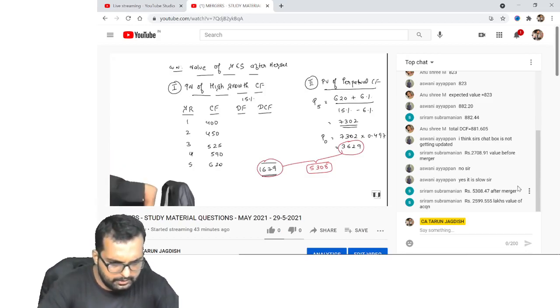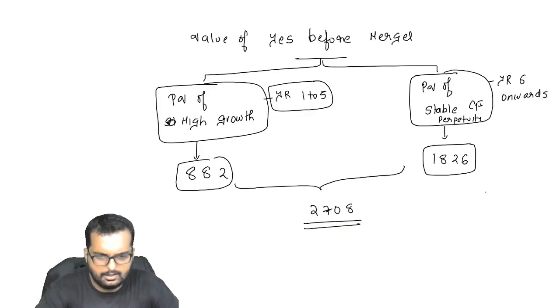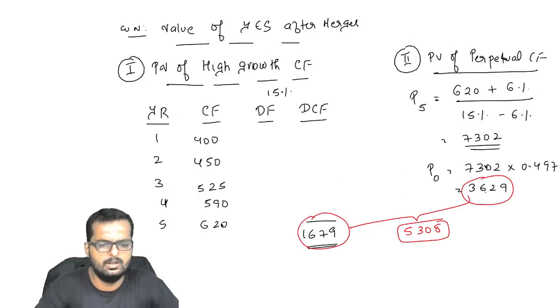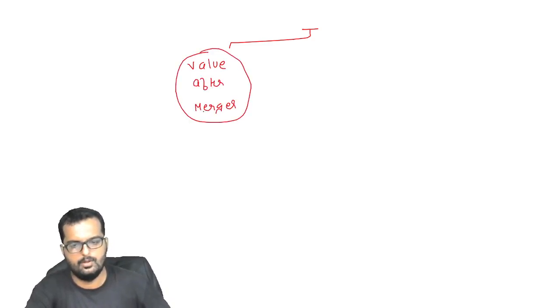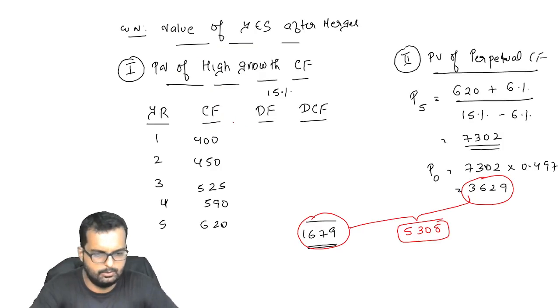What is the value of acquisition, 2599, Sriram? I didn't follow that. Let's just give a summary over here. Value after merger. What is the total value that you get over there?